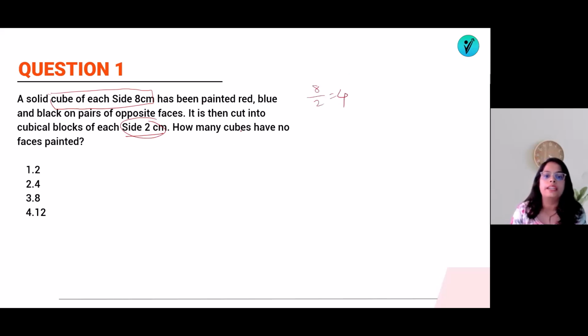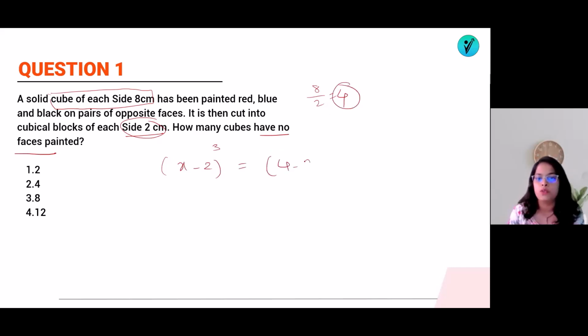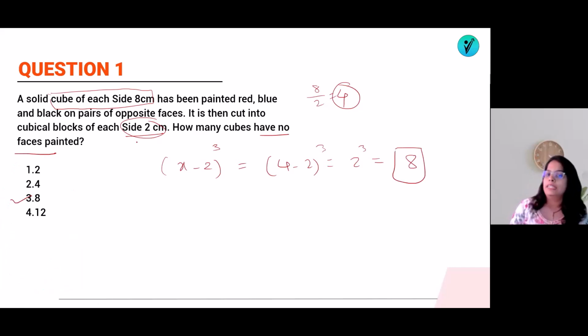So what we know is that to find the cubes with no faces painted, we have a shortcut formula, which is (x minus 2) cube, where the value of x is 4 because it is divided into 4 parts. So (4 minus 2) cube, that means 2 cube. So the answer will be 8. So this is how you can answer orally. It was an oral based question which was very easy, and yes, you can easily get the marks. So easy. Now let's jump on question number 2.